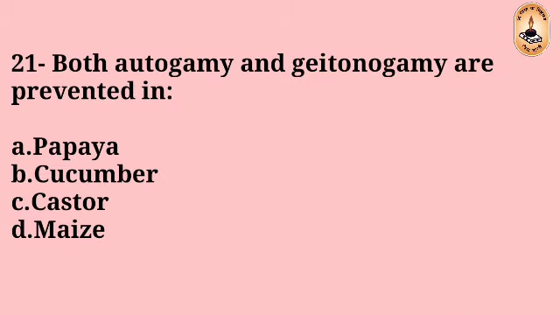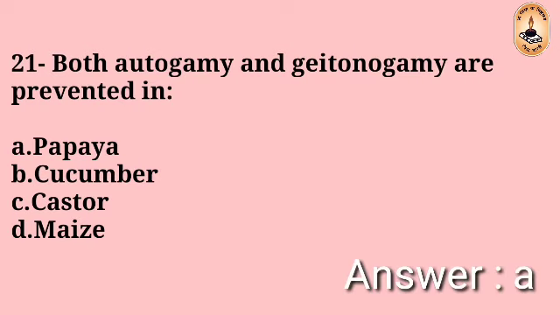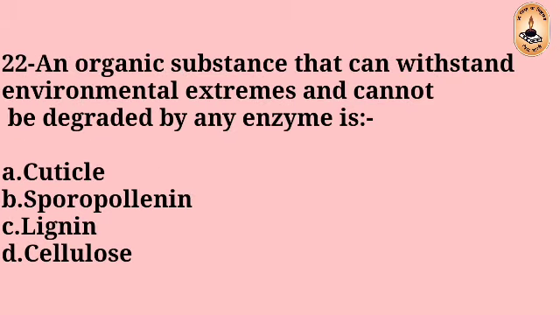Question number 21. Both autogamy and geitonogamy are prevented in: papaya, cucumber, castor, maize. The right answer is A, papaya.